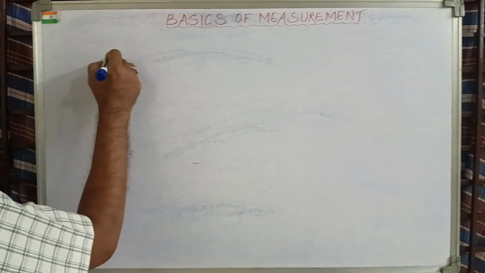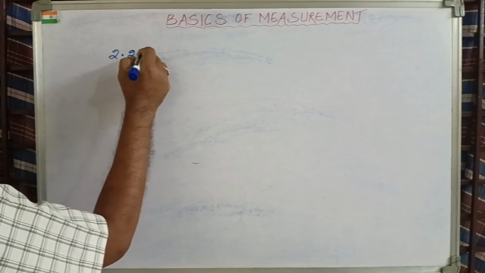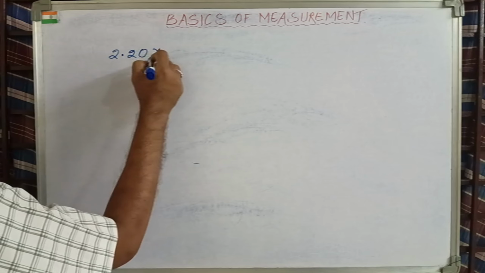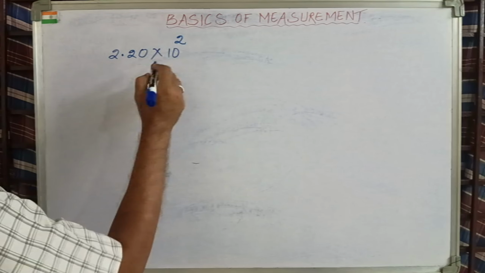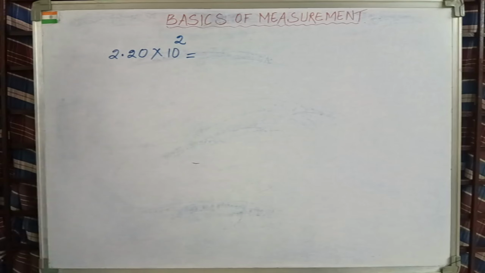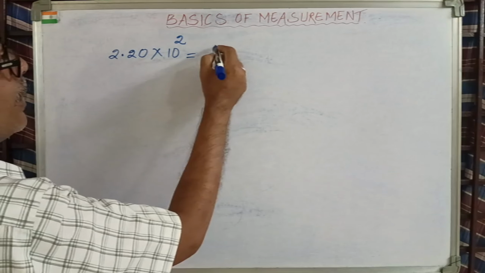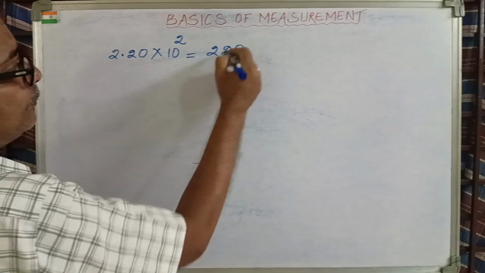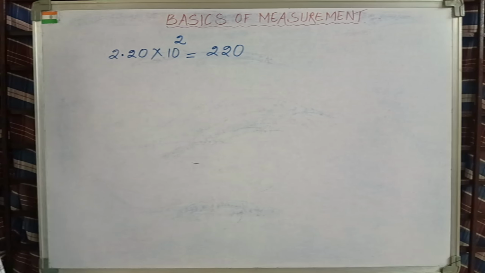See, I have a number 2.20, right? 220, okay, into 10 to the power of 2. What is the answer for 2.20 into 10 to the power of 2? My answer is 220. Okay, right.